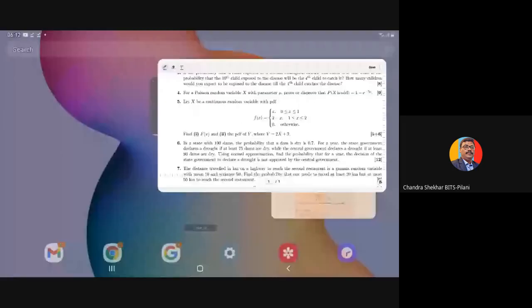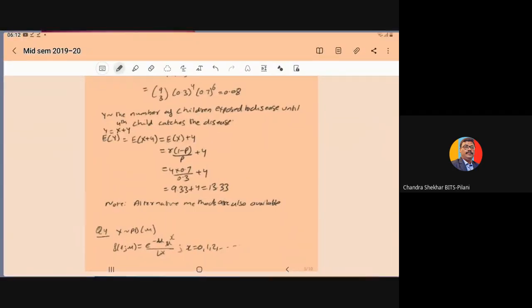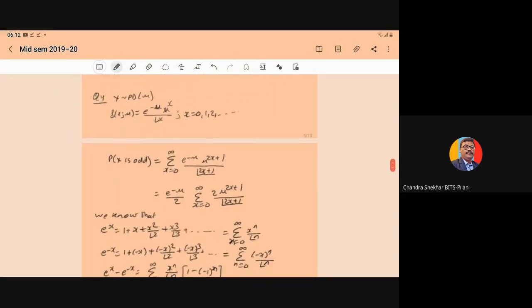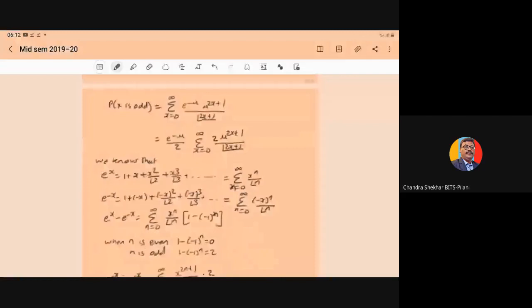So here we have to prove or disprove this required probability. What is given to you in question number 4? That X follows a Poisson distribution with parameter mu. So what is the PMF for the Poisson distribution? f(x) with parameter mu is equal to e to the power minus mu, mu to the power x upon factorial x, and x can take the values 0 to infinity. Now the ask: you have to determine the value of the probability that X is odd.